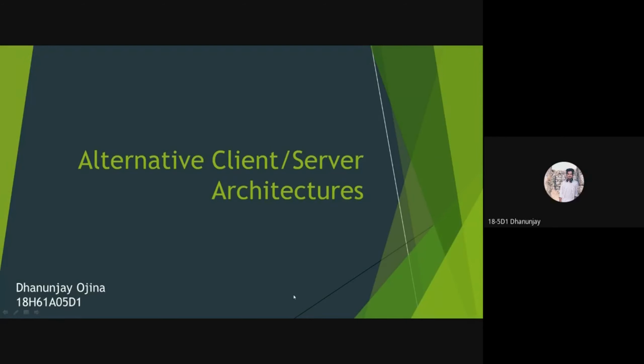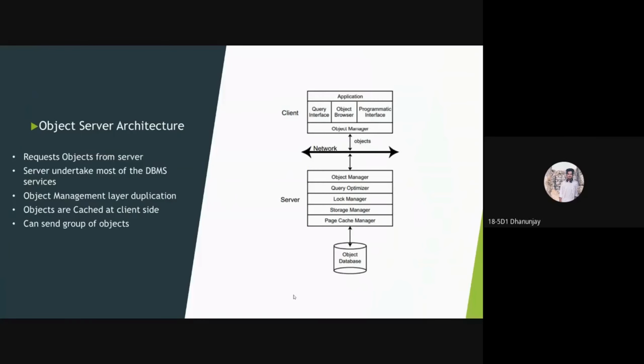Let us discuss object server architecture. In the object server architecture, objects are requested from the server, which retrieves them from the database and returns them to the requesting clients. Which means when we need something, the objects are requested from the server, which searches in the database and returns them back to the clients. And in this, the server undertakes most of the DBMS services.